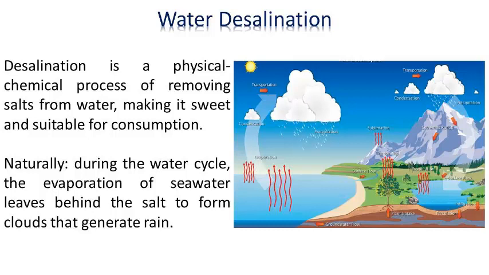Desalination is a physical-chemical process of removing salts from water, making it sweet and suitable for consumption. Naturally, during the water cycle, the evaporation of seawater leaves behind the salt to form clouds that generate rain.